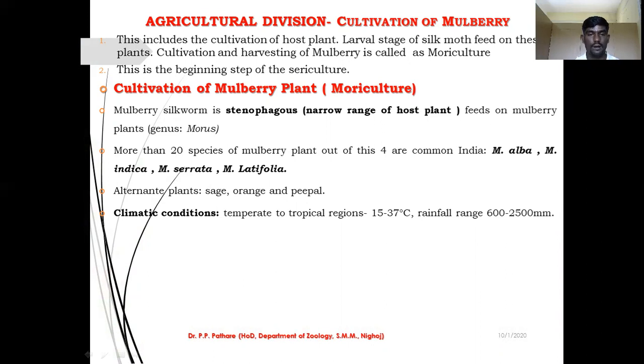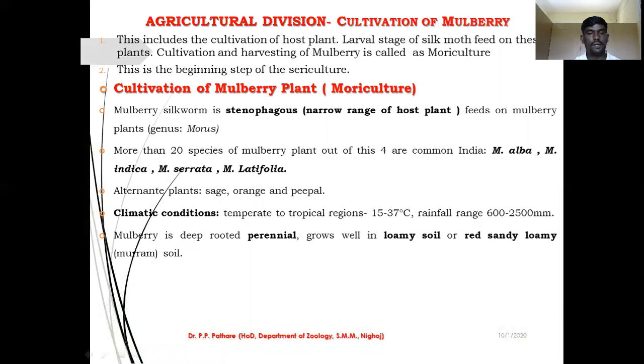In that, first one, temperate to tropical region, they require 15 to 37 degrees centigrade temperature. Rainfall range is 600 to 2500 mm per year. This is the average range of temperature and rainfall required for the cultivation of mulberry plant, or good growth of mulberry plant in your agricultural farm.